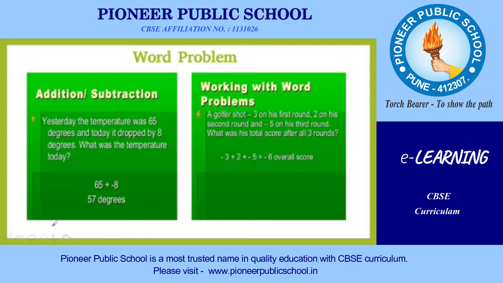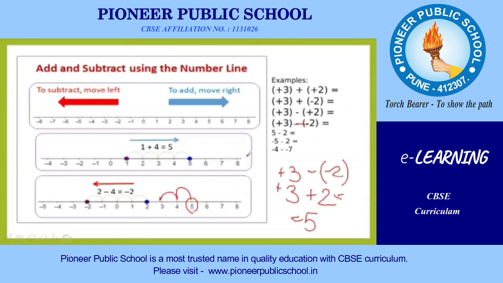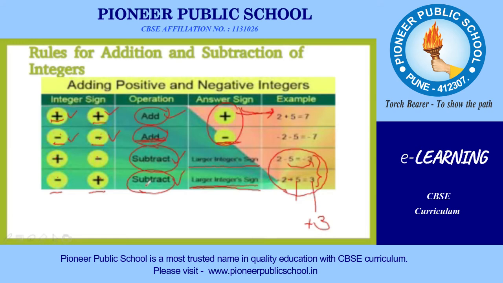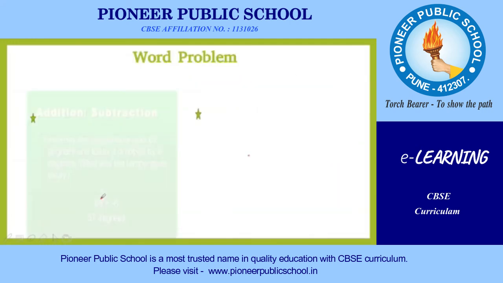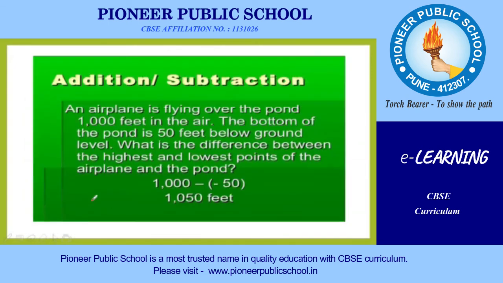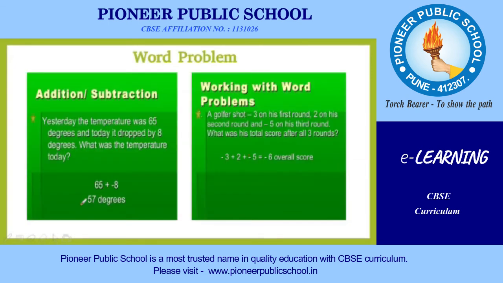So now here, when we are adding, again plus and minus is coming. According to our table, whenever plus and minus signs are both there, at that moment we need to perform a subtraction. So therefore, in this one again we are going to perform the subtraction. So -3 plus 2 and -5.